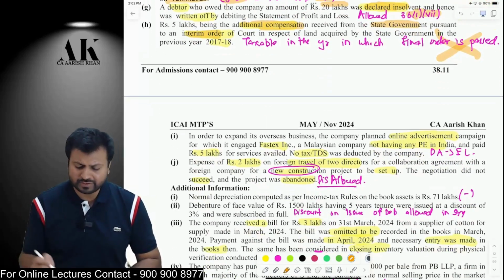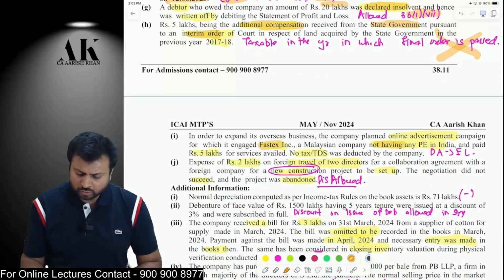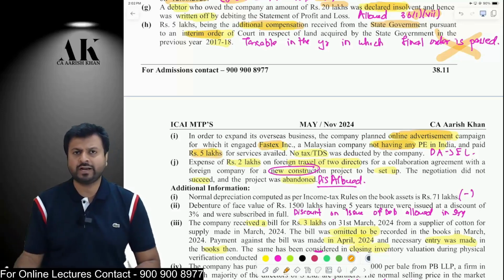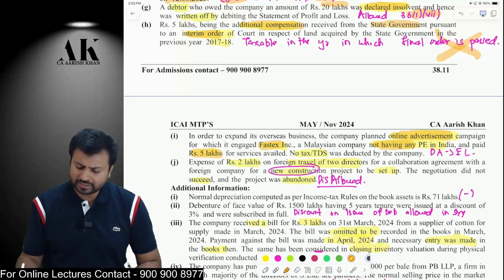Then there is the concept of equalization levy. There is a foreign company which does not have a PE in India, and that foreign company is giving us online advertisement services, and we are making a payment of more than 1 lakh, that is 5 lakh rupees. Then we should have deducted equalization levy. We have failed to deduct equalization levy. Therefore, this expenditure will be disallowed under the income tax law.